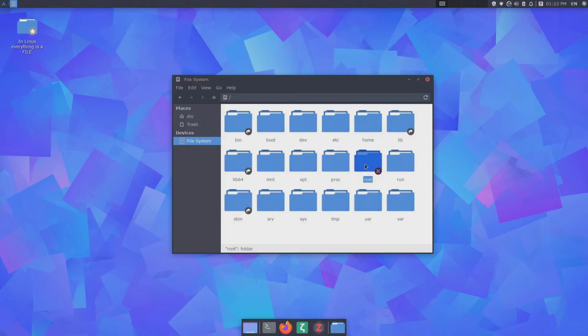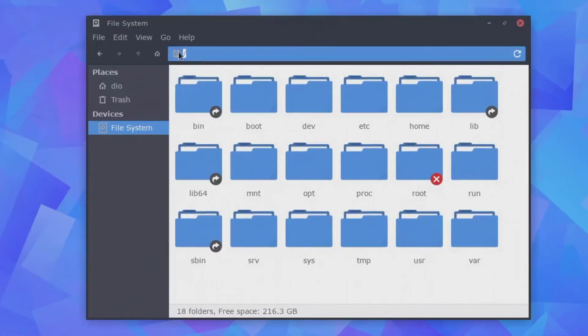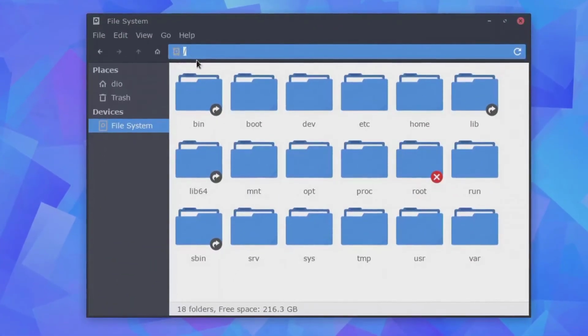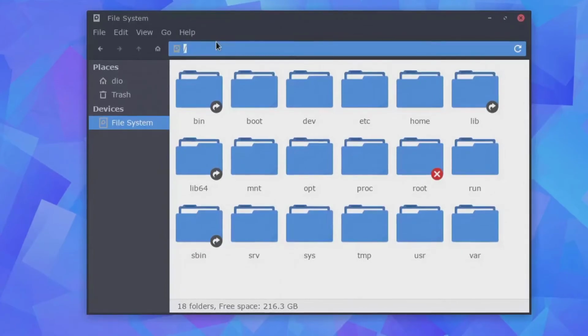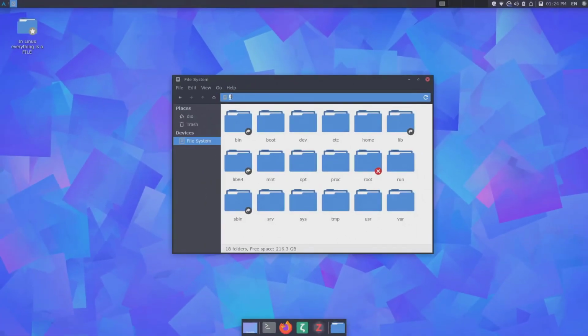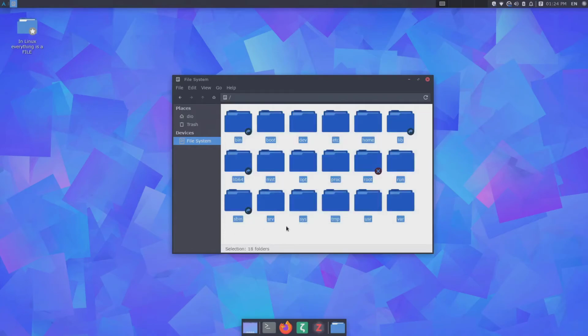The root directory is not the top of the hierarchy in the file system, because we know that the top of the hierarchy is the symbol /. It's also called root. It's the root directory for the system where all of those other directories live. But the root directory in the system here is for the administrator.